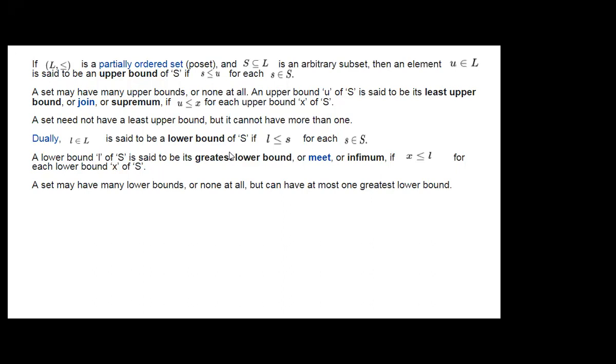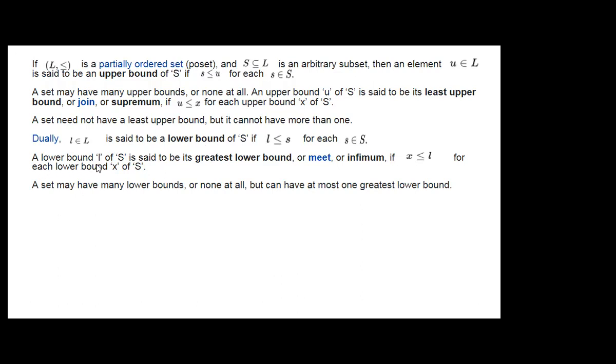Then this l is said to be a lower bound of S if l is less than or equal to s for each s belonging to S. Again, the lower one will be known as the lower bound.